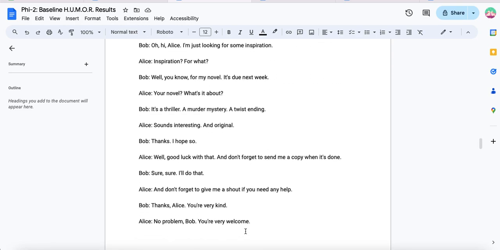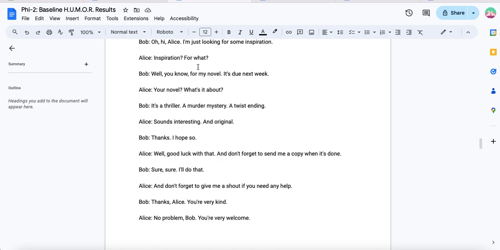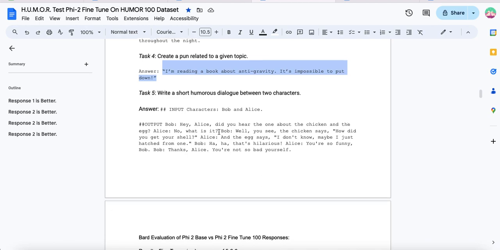And this to me kind of sums up the baseline experience with this model: on a baseline, this model does not actually understand what humor is. It's just not getting it, and a majority of its responses are showing that. With the 100 fine tune, let's see.